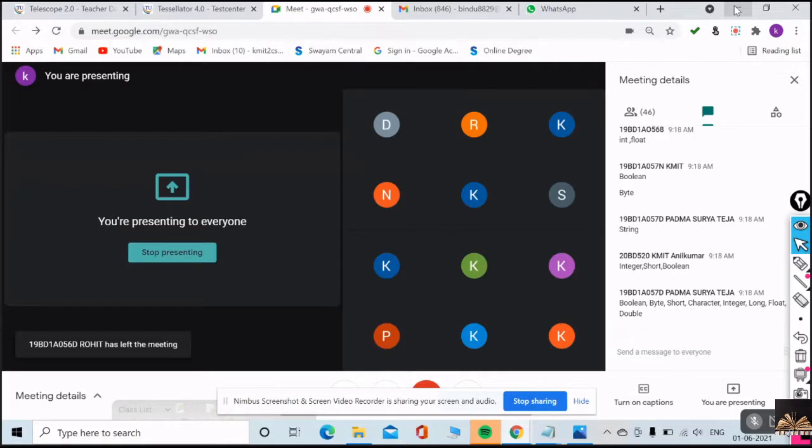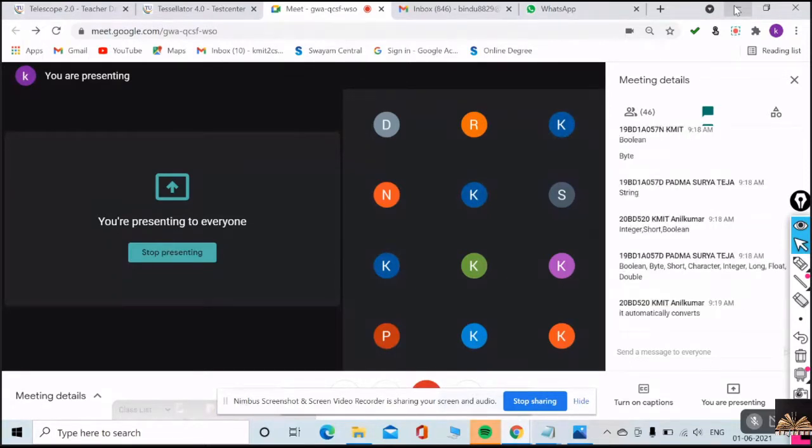From Java 1.5, JDK 1.5, we have autoboxing. What is the concept of autoboxing? Automatically converts. Very good. The primitive will automatically be converted to an object when you are trying to add to a collection. Autoboxing and unboxing happen automatically because of your compiler. I'm just revising the things because I want to know.